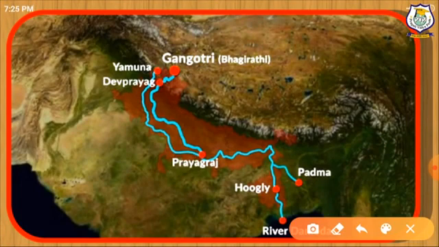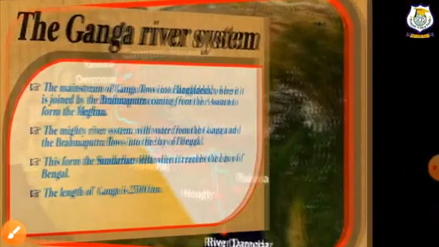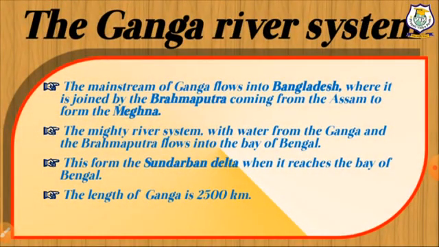So here you will see when Ganga enters West Bengal, it bifurcates into two parts. The first is Hooghly, which flows in West Bengal, and the main stream enters Bangladesh, which is called Padma. The main stream of Ganga flows into Bangladesh, where it is joined by the Brahmaputra coming from Assam to form the Meghna.